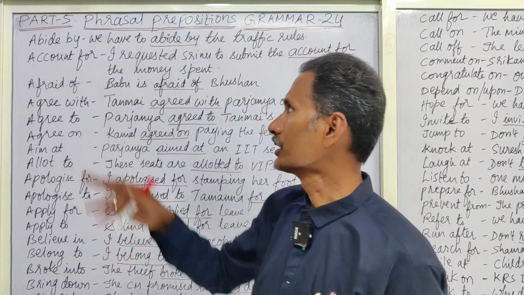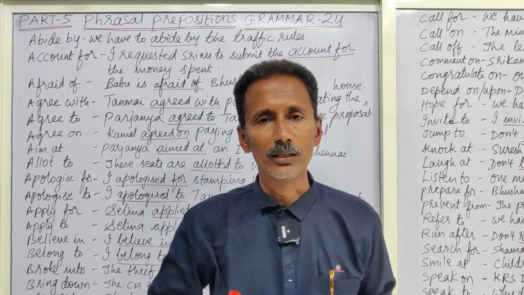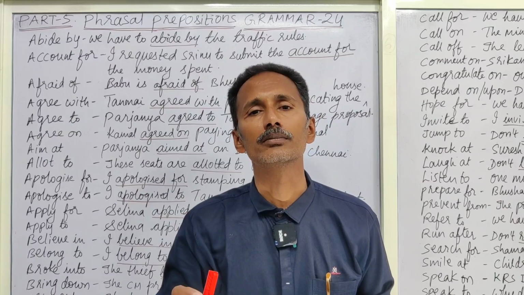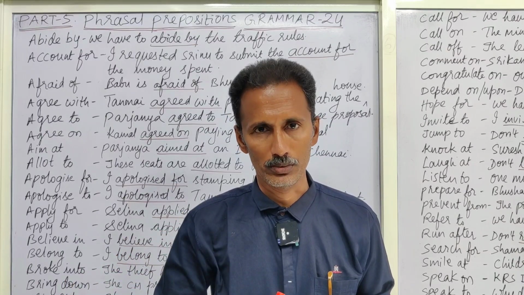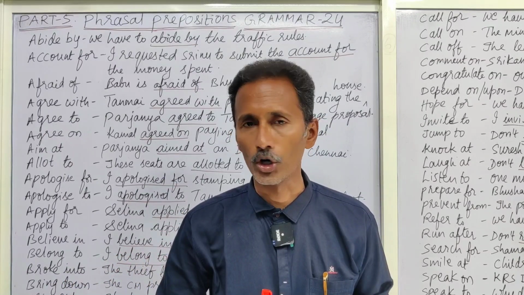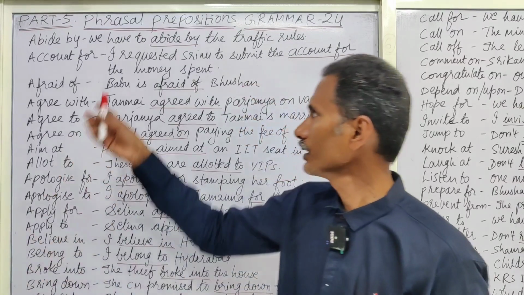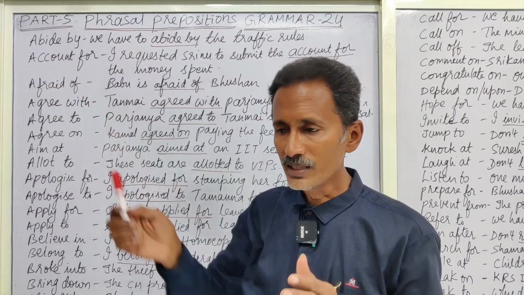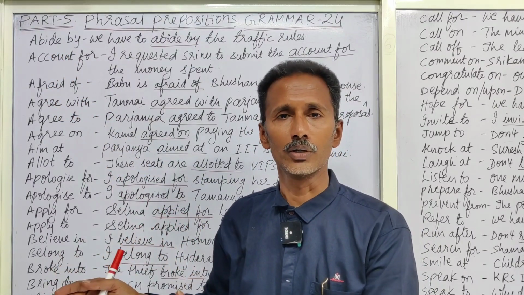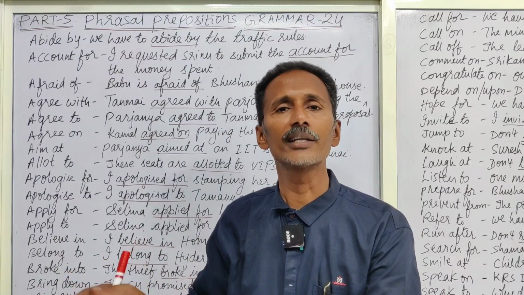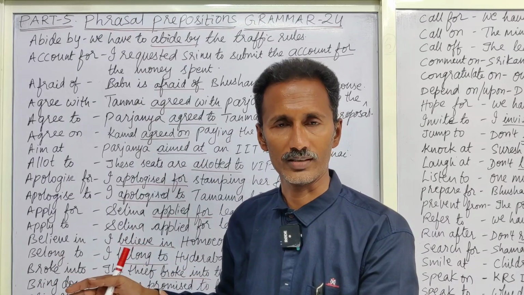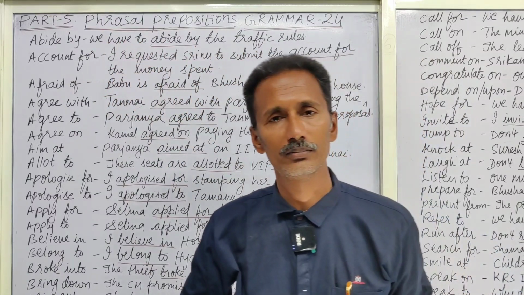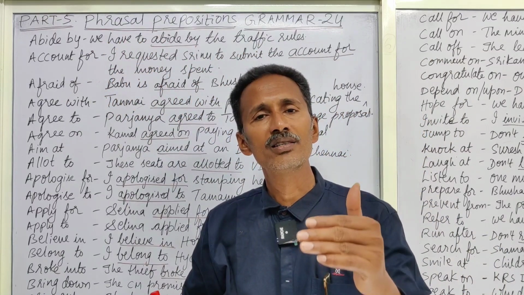Okay. Now coming to abide by. The verb form abide takes after it by, the preposition by. We shouldn't say abide to. We shouldn't say abide of or on. The right preposition is abide by. So what is the meaning of it? That means sticking to or adhering to or following some rules. Okay. So we have to abide by the traffic rules. We have to abide by the Indian Constitution.